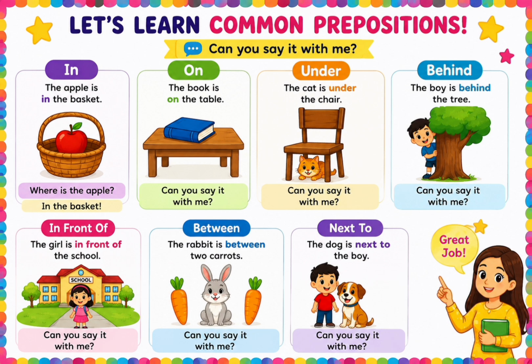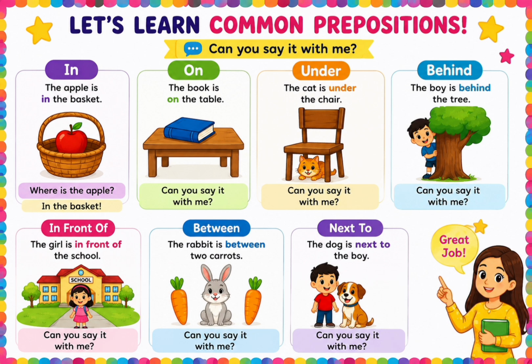Now, can you see the little boy? Can you see all of him? No. Why? Because the tree is hiding him. The boy is at the back of the tree. So we say the boy is behind the tree. When something is at the back of another thing, we use behind. Let's all say behind the tree.